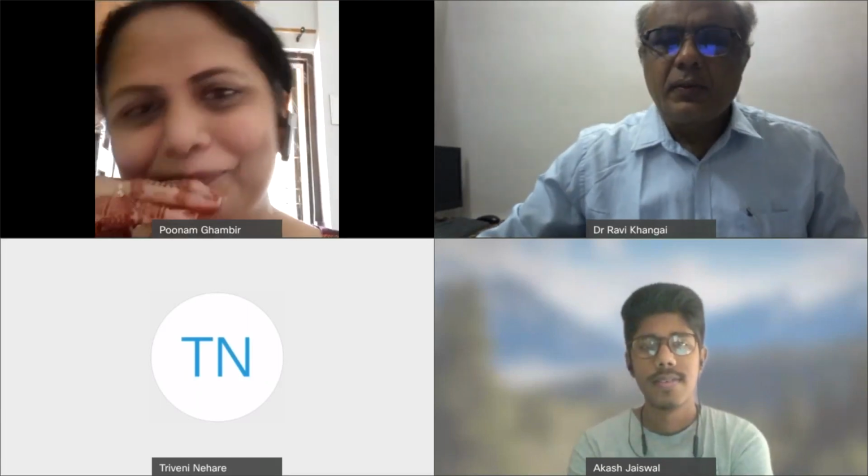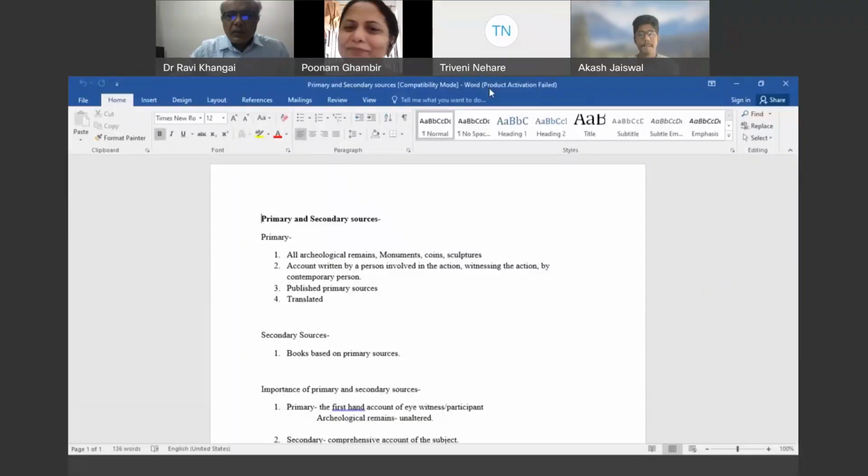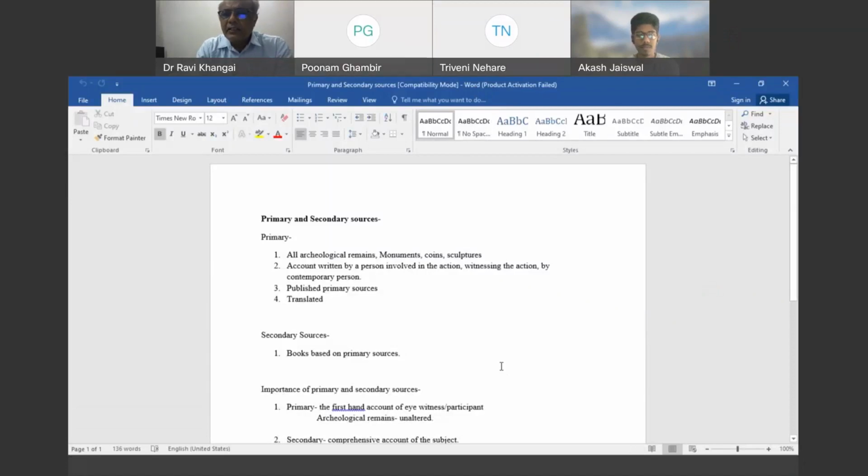So, recording is so primary and secondary sources. See, history is written based on the sources. History is to be constructed based on the sources, and the sources are primarily categorized into two categories, that is primary and secondary sources. So what is called the primary sources and what is called the secondary sources, that we are going to understand today.